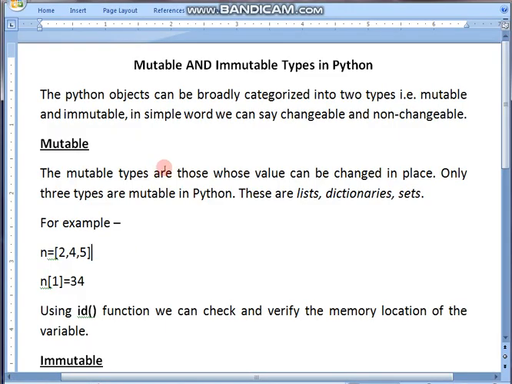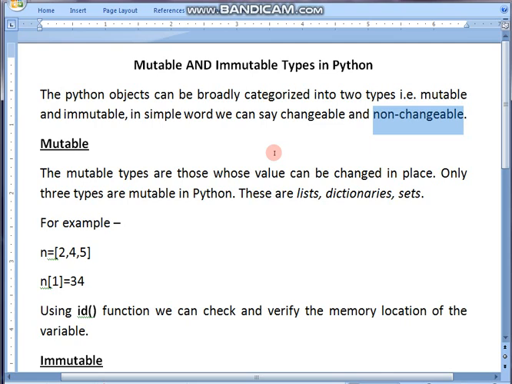So in this video we are going to learn the mutable and immutable concept in Python. Mutable means changeable, and immutable means non-changeable. What is changeable and what is non-changeable, students? Let's see. If there is a value in a variable, suppose a is 5, which is declared, it has a memory allocation. It will have an address in memory.